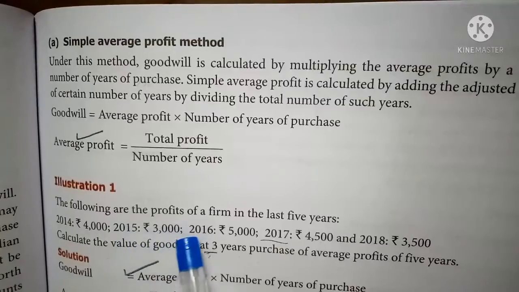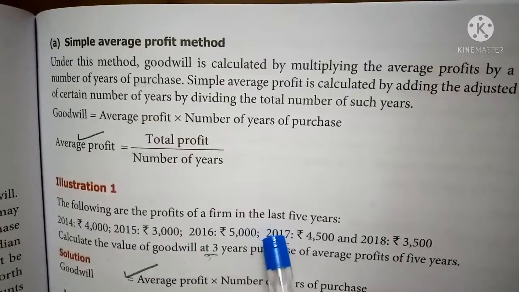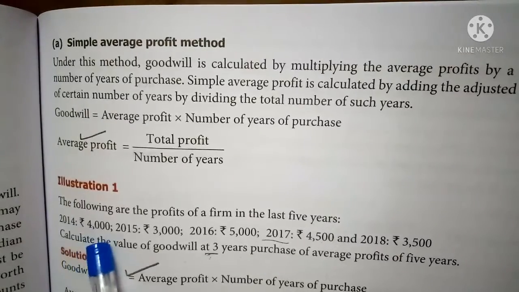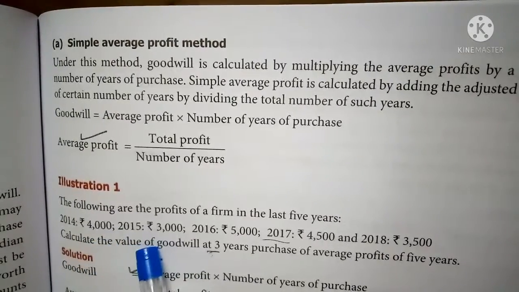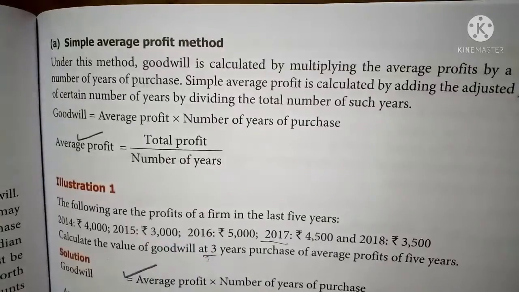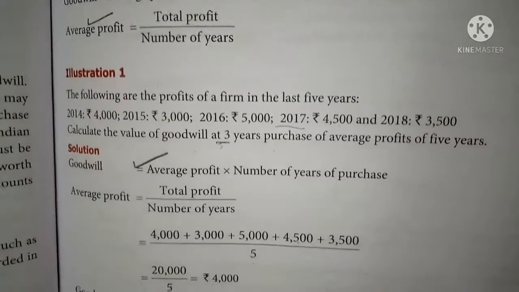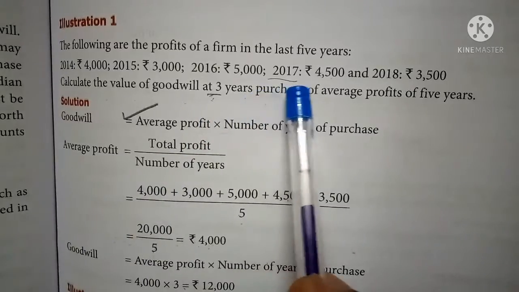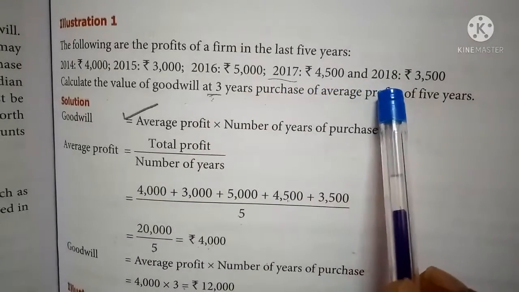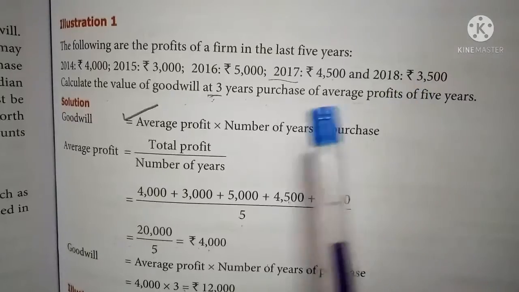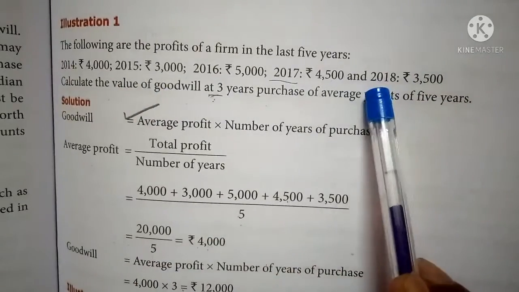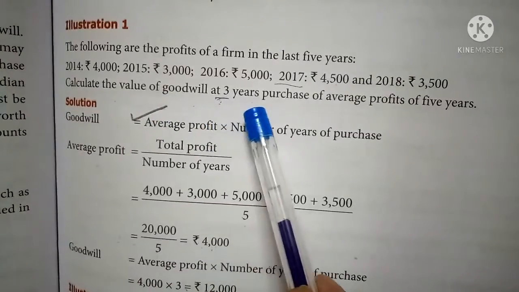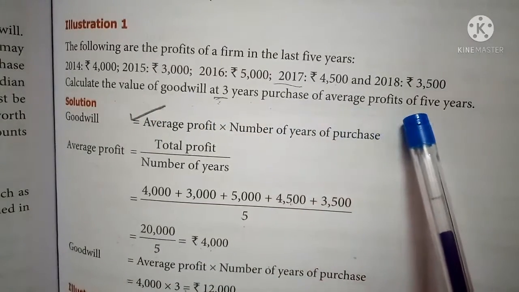The following are the profits of the firm in the past 5 years. That is 2014, the profit is 4,000. 2015, the profit is 3,000. 2016, the profit is 5,000. 2017, 4,500, and 2018, 3,500. So the past 5 years' profit is given, and they are asking to calculate the value of goodwill at 3 years' purchase of the average profit of 5 years.